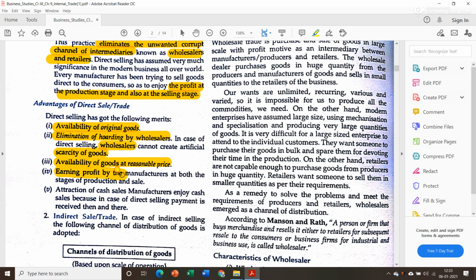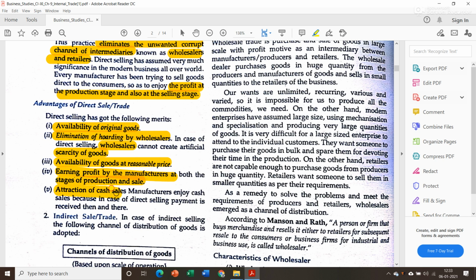The next one is earning profit by manufacturers at both the stages of production and sale. Obviously, while producing, the manufacturer will purchase raw materials from their suppliers. If they don't have any intermediaries while purchasing raw materials, they have to spend less on production. As well, if they don't have intermediaries or wholesalers while selling their own goods, they don't have to charge a higher MRP. They don't have to give commission to the agents or middlemen, so they will earn profit while selling as well. So it is beneficial from both sides.